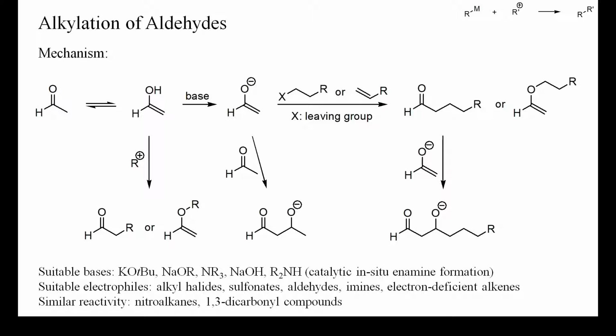Also, if neutral aldehydes are alkylated by strong carbocation-like electrophiles under acidic conditions, both carbon or oxygen alkylation can occur. Because of their high electrophilicity, incomplete enolate formation often causes aldehydes to undergo aldol addition much more readily than ketones. But even if aldehydes are deprotonated stoichiometrically, upon C-alkylation a free aldehyde is formed which can react with the aldehyde enolate. Despite these problems though, aldehydes can be alpha-alkylated, and I'll show you some examples in a minute.